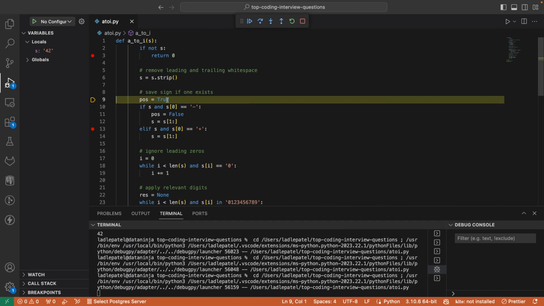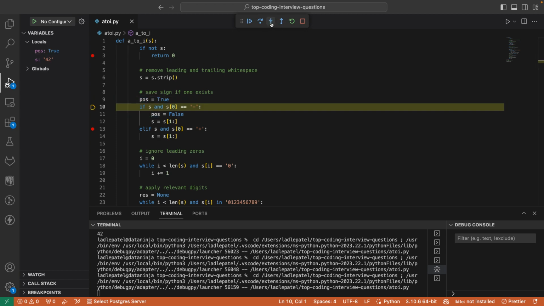Let's take positive as the start: by default everything is positive, so we mark the positive sign as true. If the string has some values and the character at index 0 is negative, then you say that it's not a positive number, you just put it as a negative number,